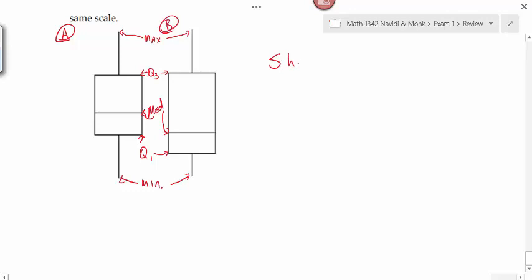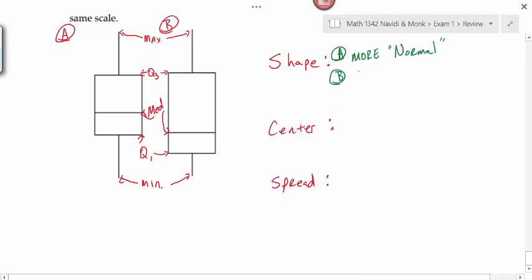So talking about the shape of the two box plots, do they appear to be normal or skewed? This one's going to be more skewed than this one. This one I could probably, by some stretch of the imagination, almost call normal because these whiskers here are similar length, and that's close to center, but maybe not quite. So what I could say is A has a more normal shape, whereas B is definitely skewed right.